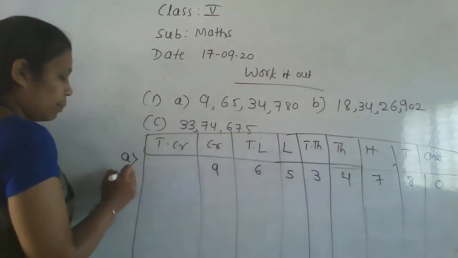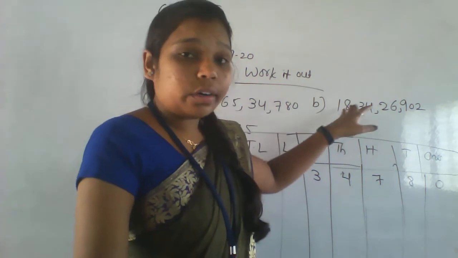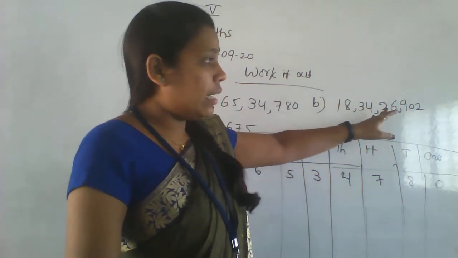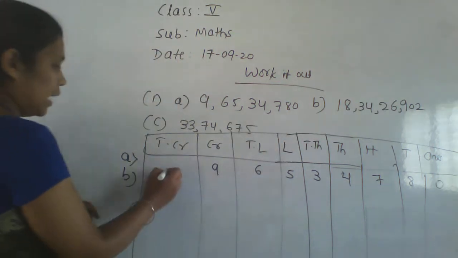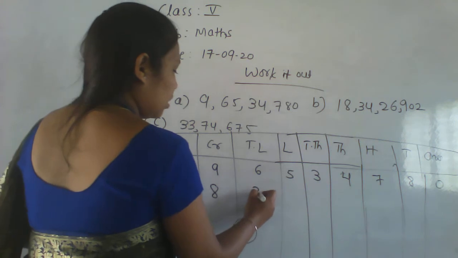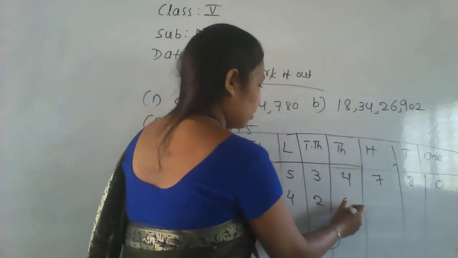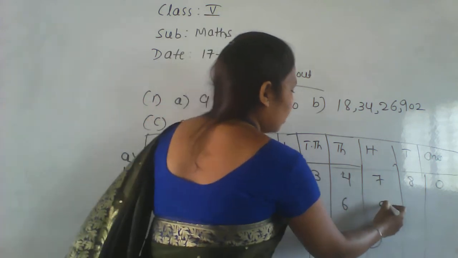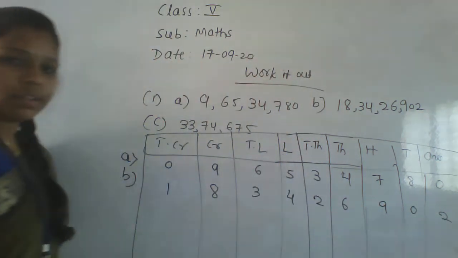Next the second one, B. What they given here? 18 crore 34 lakh 26,902. That is 18 crore 34 lakhs 26,902. In the 10th place there will be a 0.